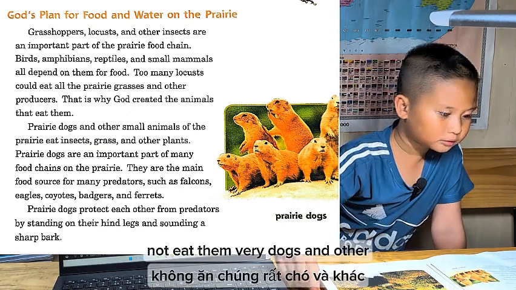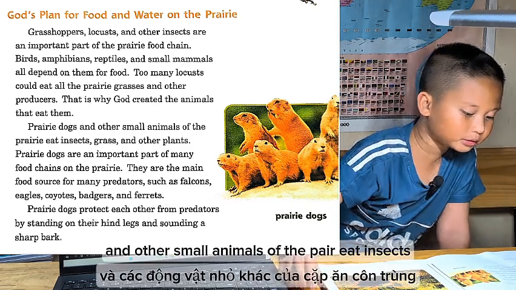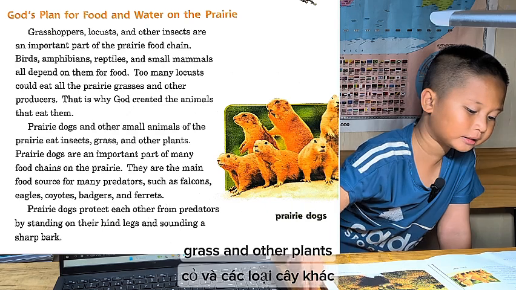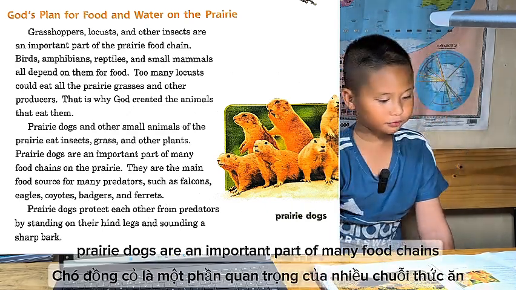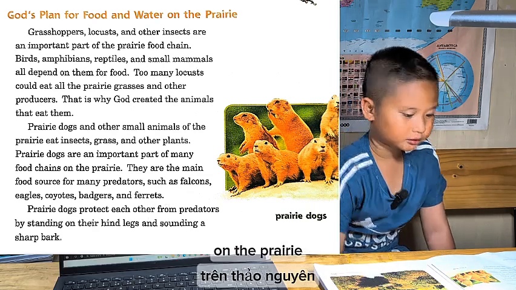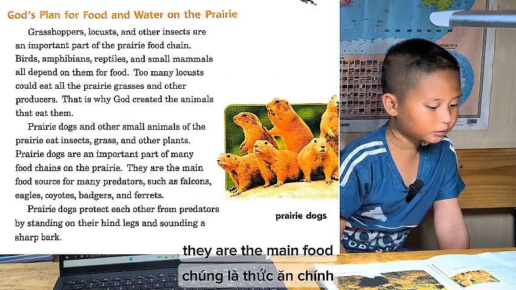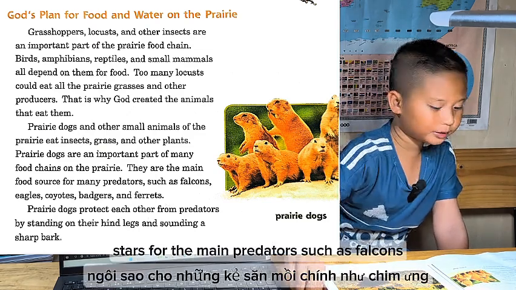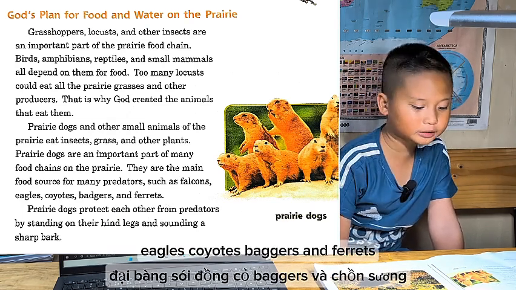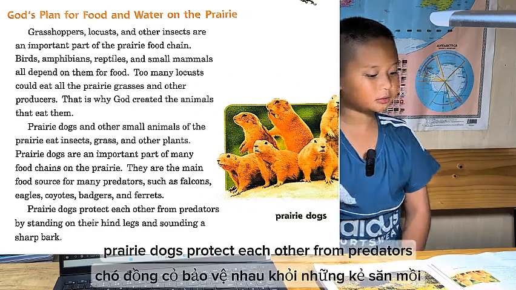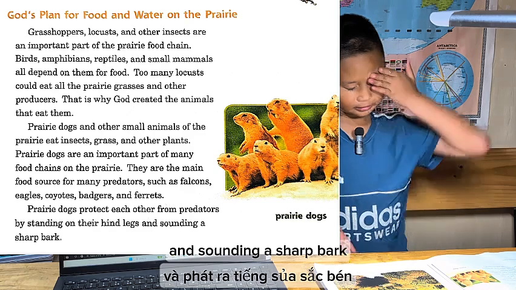Prairie dogs and other small animals of the prairie eat insects, grass, and other plants. Prairie dogs are an important part of many food chains on the prairie. They are the main food source for the many predators, such as falcons, eagles, coyotes, badgers, and ferrets. Prairie dogs protect each other from predators by standing on their hind legs and sounding a sharp bark.